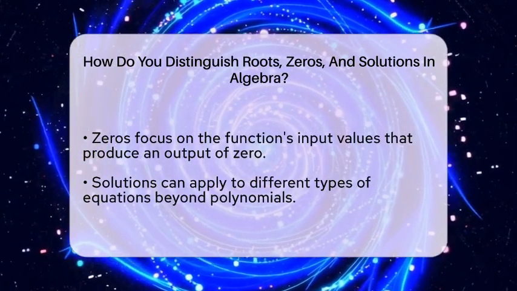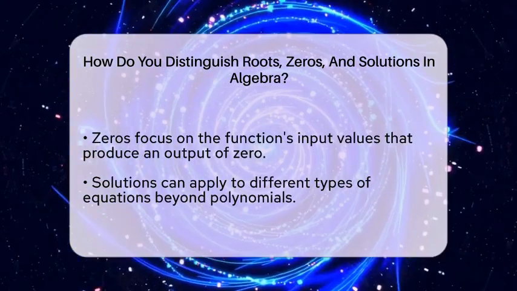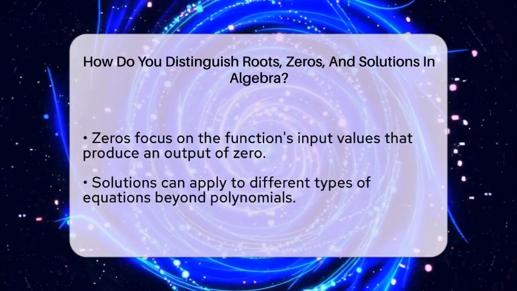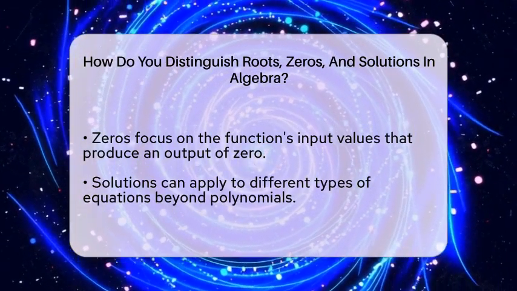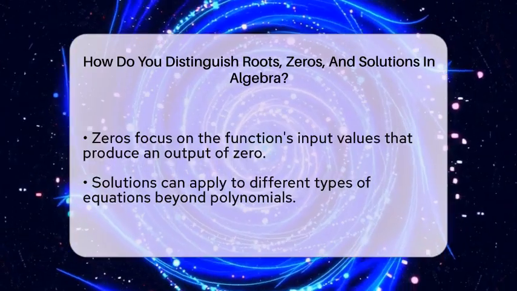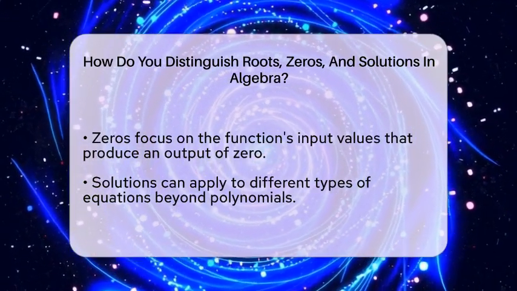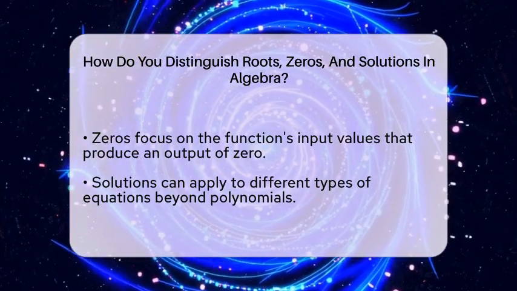When dealing with quadratic equations, finding the roots, zeros, or solutions means discovering where the parabola crosses the x-axis. You can find these points by factoring the quadratic, using the quadratic formula, or completing the square.